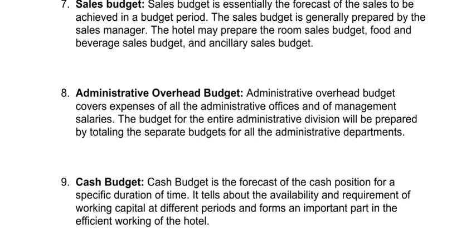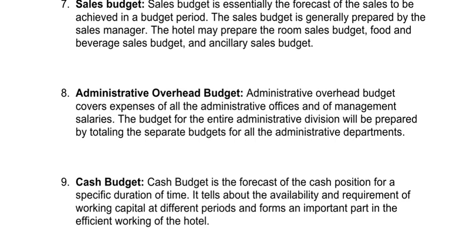So this is a separate budget prepared for the people who come under the administration. The operation people have a different budget, and the administrative employees or administrative division have a different budget prepared.